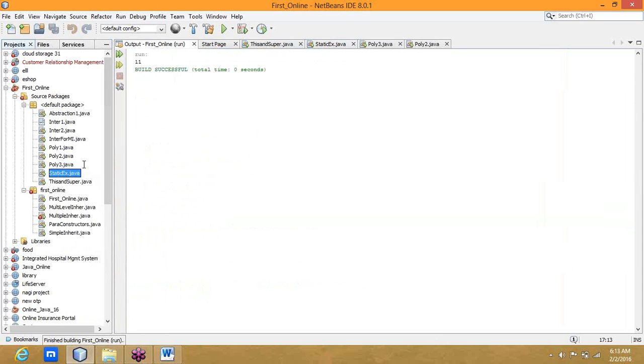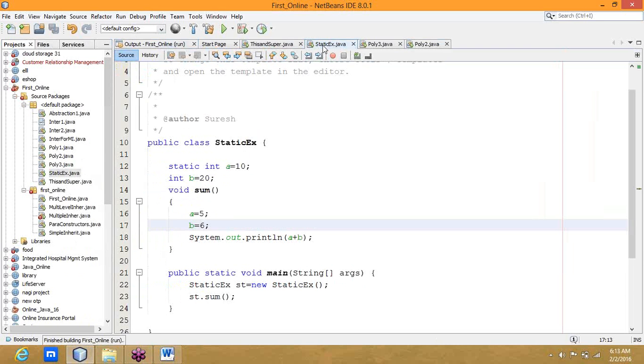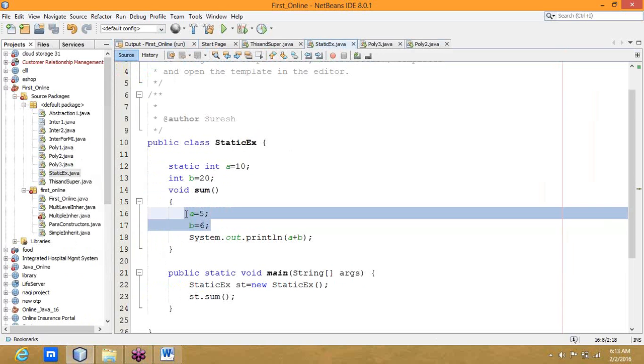Again, explaining the program, I got the output as 11.